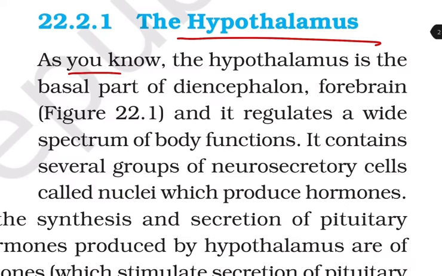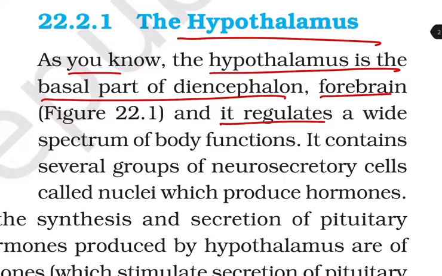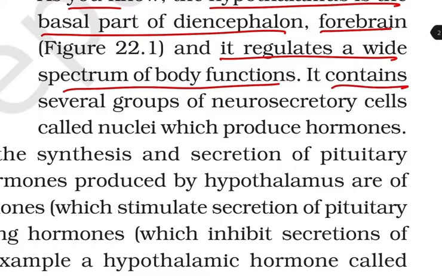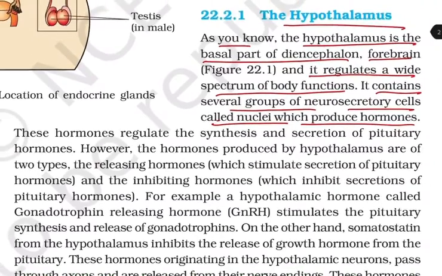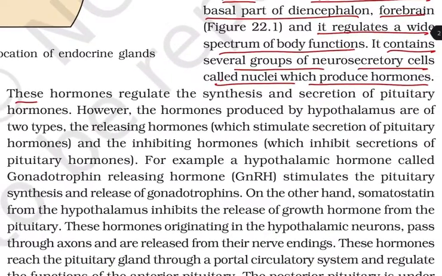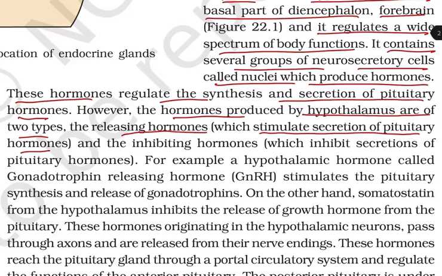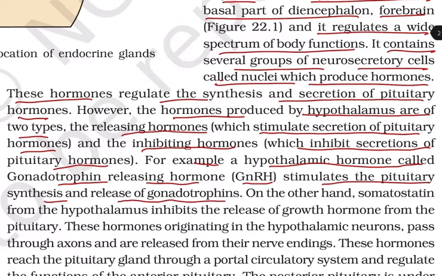The hypothalamus. As you know, the hypothalamus is the basal part of the diencephalon, forebrain, and it regulates a wide spectrum of body functions. It contains several groups of neurosecretory cells called nuclei which produce hormones. These hormones regulate the synthesis and secretion of pituitary hormones. The hormones produced by the hypothalamus are of two types: the releasing hormones, which stimulate secretion of pituitary hormones, and the inhibiting hormones, which inhibit the secretion of pituitary hormones. For example, a hypothalamic hormone called gonadotrophin releasing hormone, that is GnRH, stimulates the pituitary synthesis and release of gonadotrophins. On the other hand, somatostatin from the hypothalamus inhibits the release of growth hormone from the pituitary.